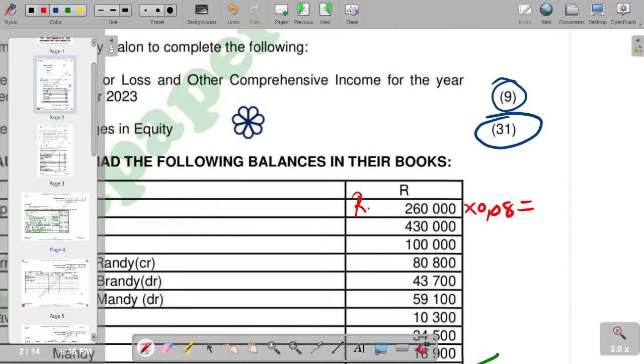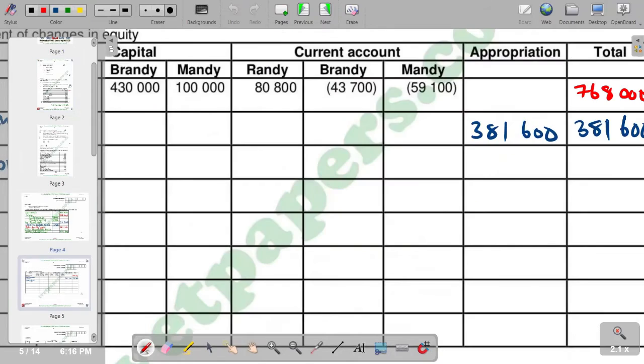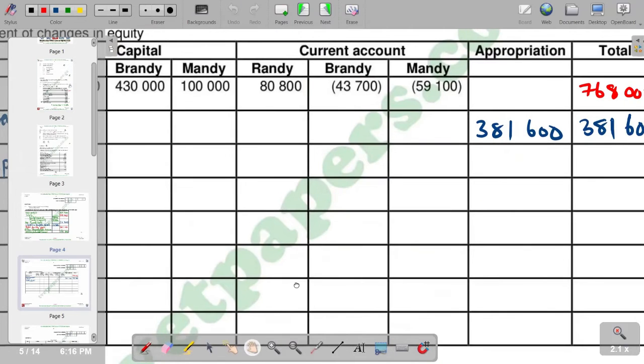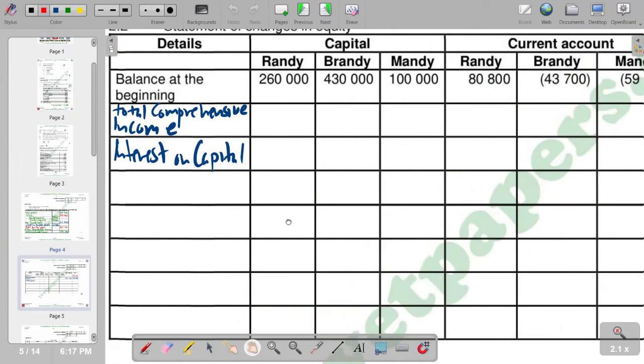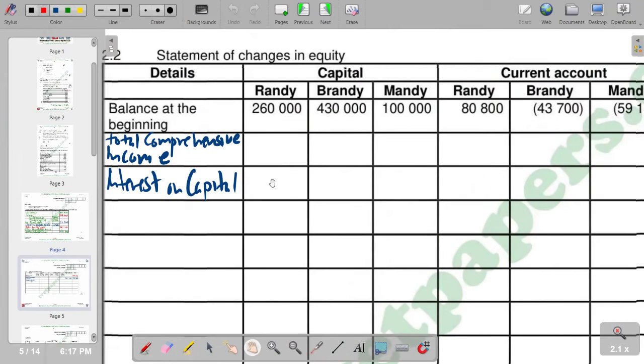And then we multiply by 0.08. And you're going to get your answer as 20,800. So we come here at interest on capital. And for rent, remember the interest on capital is supposed to be put in the column for our current account. So we go to our current account and put for rent, we put 20,800.